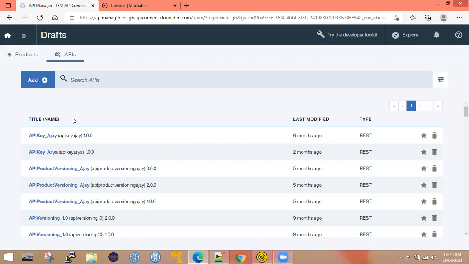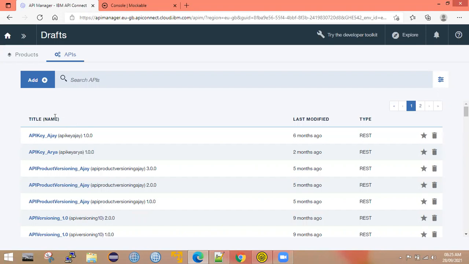Once we're done with all the important policies in API Connect, then I'll switch to the product and explain what the plans are and how we create a custom plan. There is a concept called rate limit, burst limit, and everything. In the future I'll talk more about the product. For now, let's focus only on the APIs and their policies.